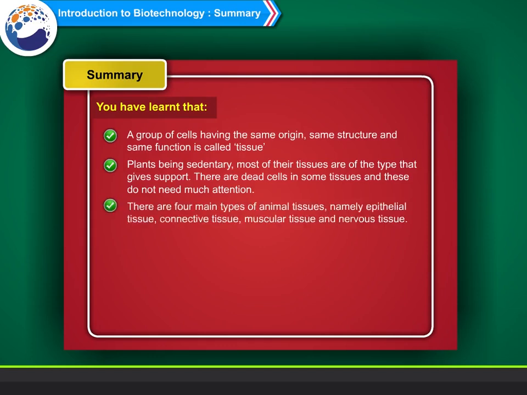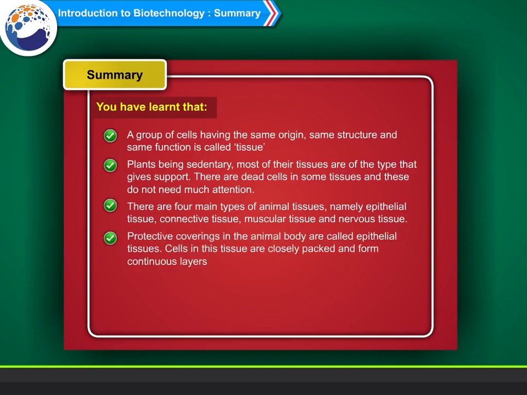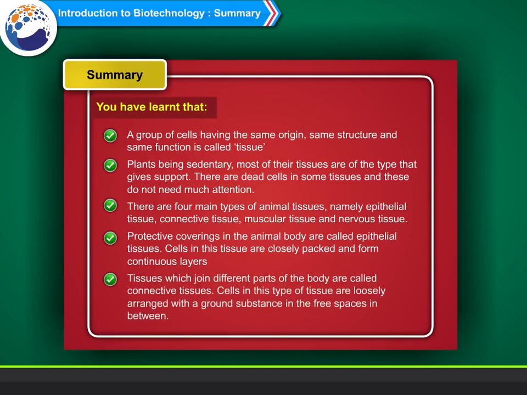There are 4 main types of animal tissues, namely epithelial tissue, connective tissue, muscular tissue, and nervous tissue. Protective coverings in the animal body are called epithelial tissues. Cells in this tissue are closely packed and form continuous layers. Tissues which join different parts of the body are called connective tissues. Cells in this type of tissue are loosely arranged with a ground substance in the free spaces in between.